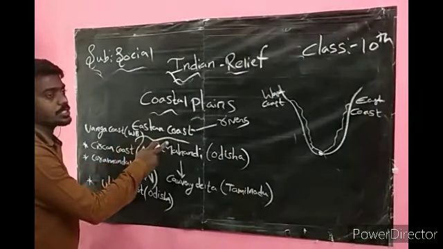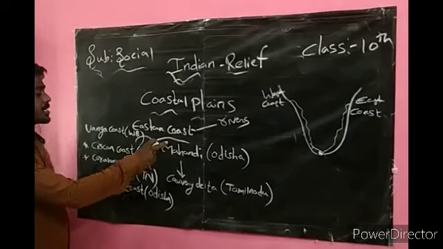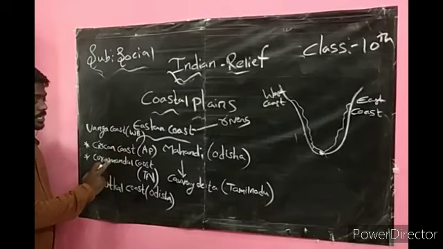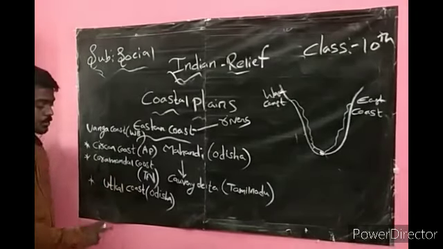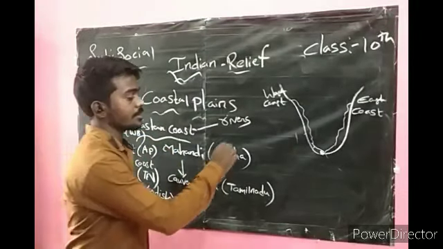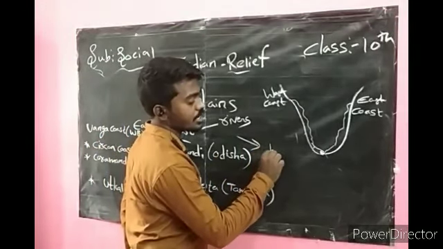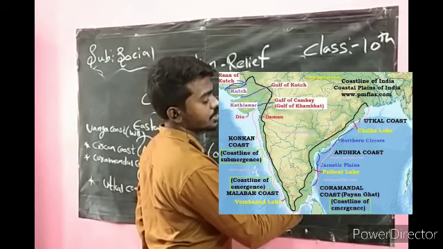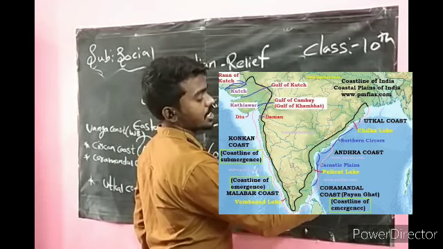We can call these coasts by different names in different regions, like Vanga Coast in West Bengal, Sarkar Coast in Andhra Pradesh, Coromandel Coast in Tamil Nadu, Utkal Coast in Odisha. And we have a freshwater lake called Kolleru. Kolleru Lake is a freshwater lake which is present in Andhra Pradesh.